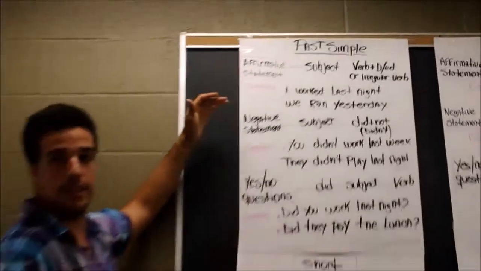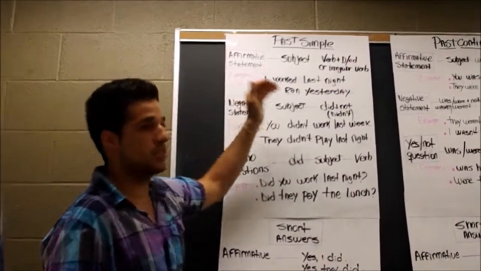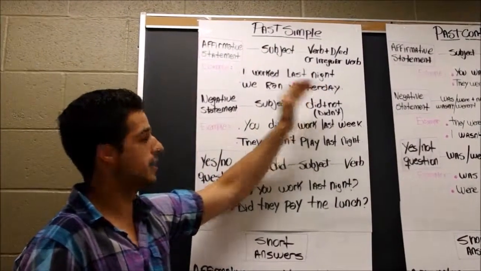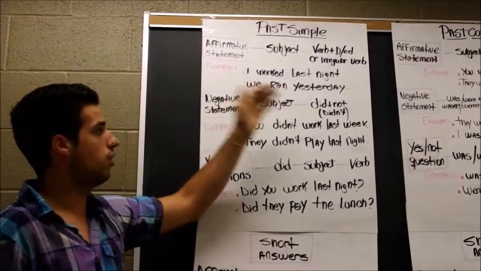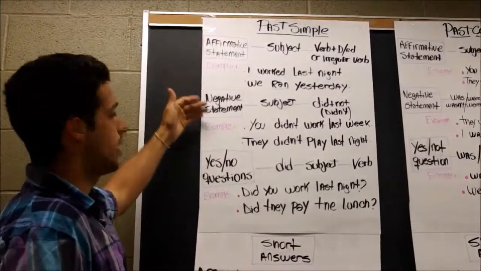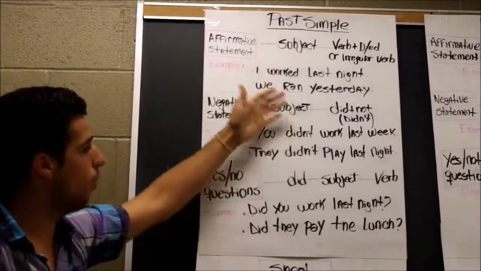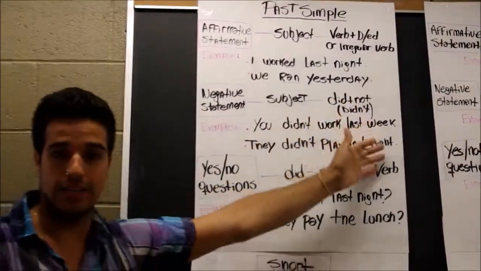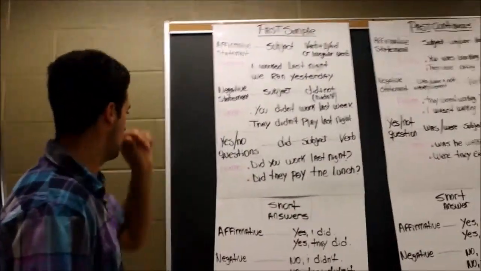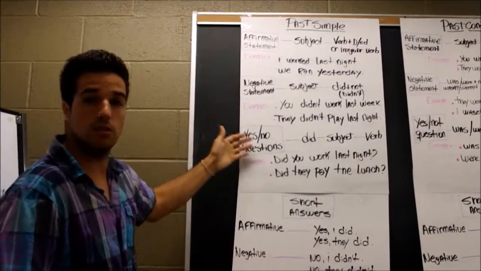Then the negative statement is a subject plus did plus not, or didn't. For example, you didn't work last week, or they didn't play last night.